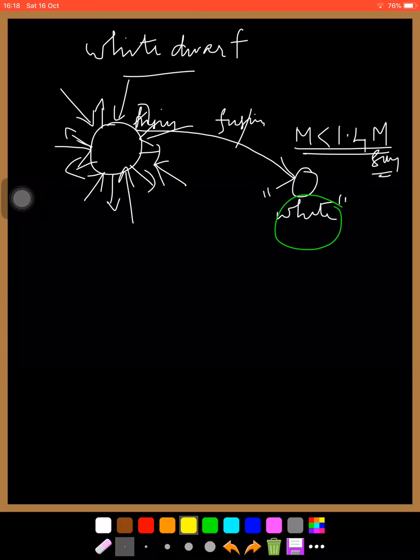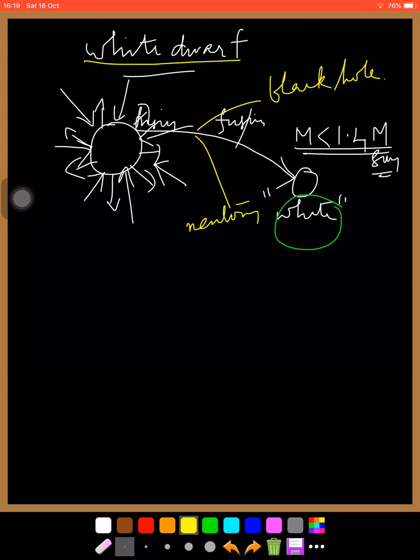Otherwise, it can be a black hole if the mass is greater than 1.4 solar mass. The star will undergo supernova explosion and it will turn into a black hole or into a neutron star. So this white dwarf star is one of the evolutionary stages of a star when the mass is less than 1.4 solar mass, and this limit is known as the Chandrasekhar limit.